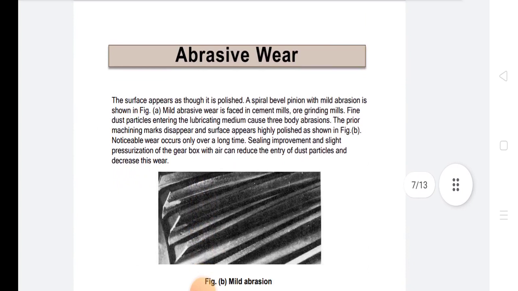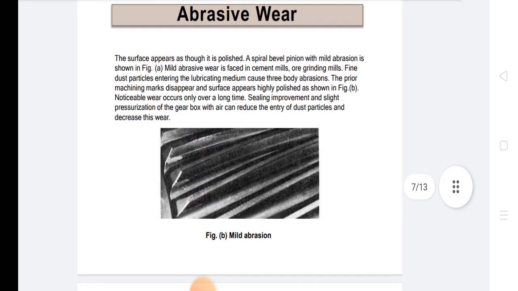In abrasive wear, the surface appears as though it is polished. A spiral bevel pinion with mild abrasion is shown in the figure. Mild abrasive wear is faced in cement mills or grinding mills. Fine dust particles entering the lubricating medium cause three-body abrasion. The prior machining marks disappear and the surface appears highly polished as shown in the figure.